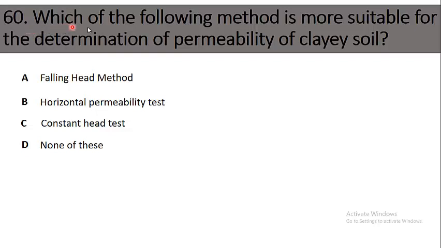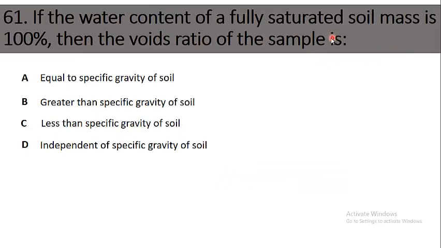Question number 60. Which of the following methods is more suitable for the determination of permeability of clay soil? For clay soil, option A, falling head method. B, horizontal permeability test. C, constant head test. D, none of these. The right option is falling head method. Falling head method is more suitable for determination of permeability of clay soils.